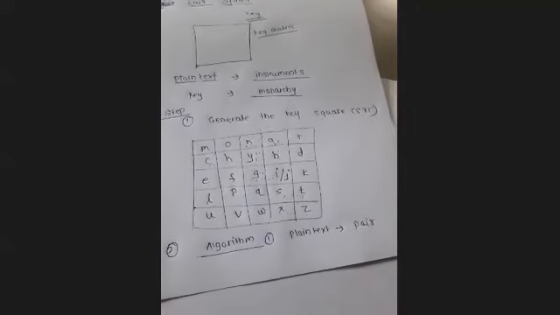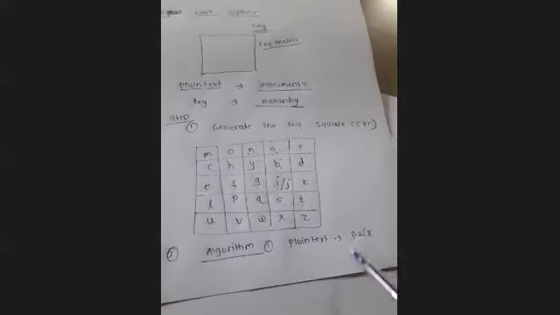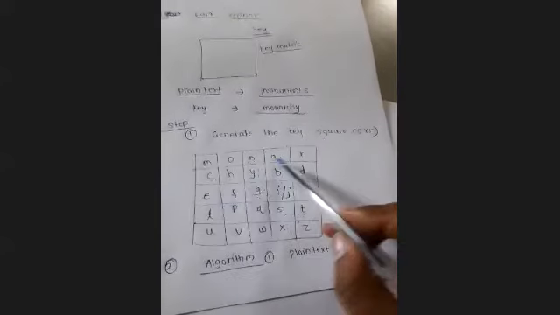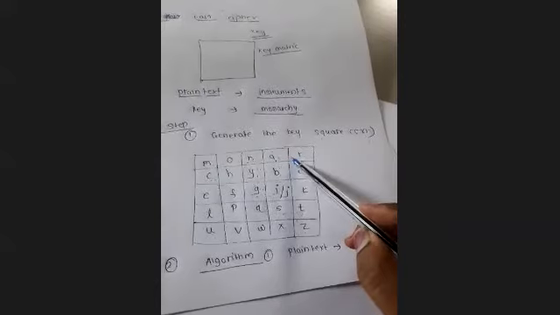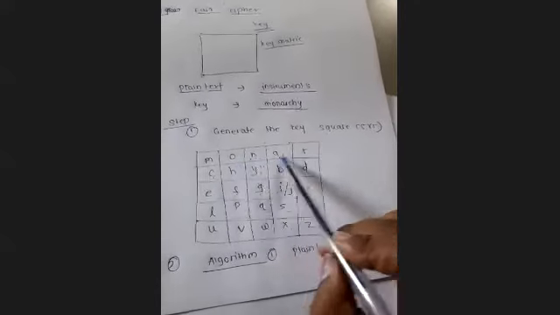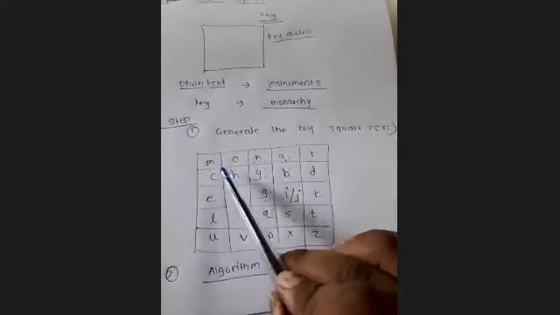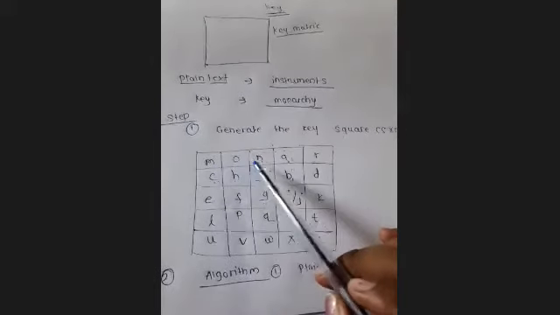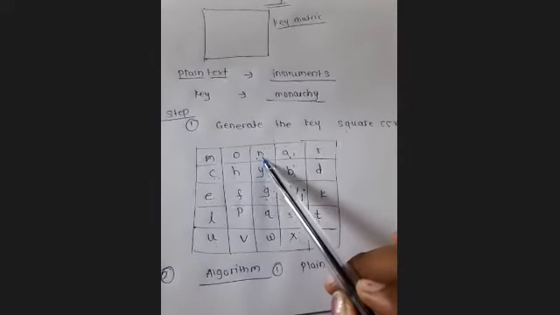There are 3 rules. If the plain text pair, जो 2 letters हैं उस pair में, if those letters are present in the same row, then they can be replaced with the rightmost immediate letter.